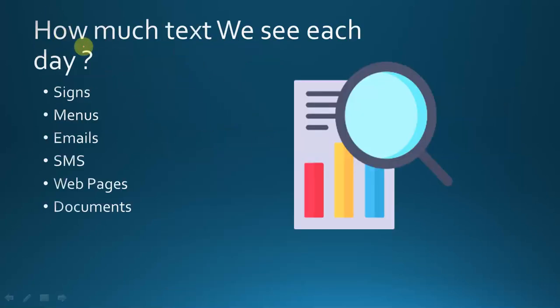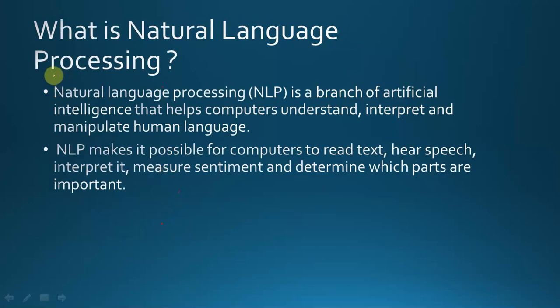So how much text do we see each day? We see text in a lot of forms like signs, menus, emails, SMS, web pages and documents. So these are all forms of text, and natural language is a human language, and we see all this text in the form of human language. Now understand what is natural language processing.